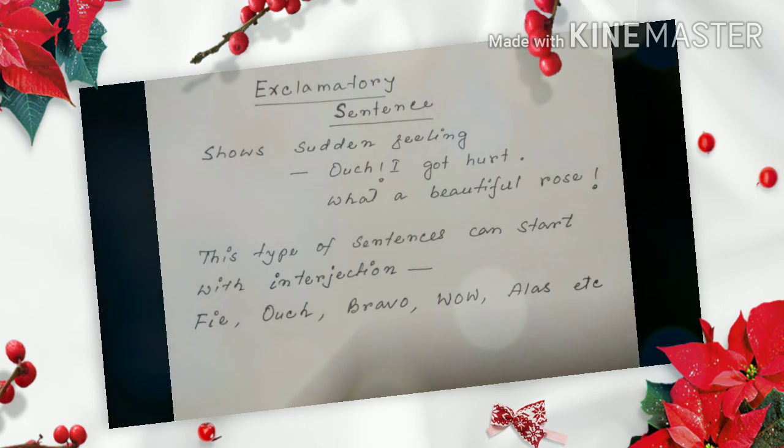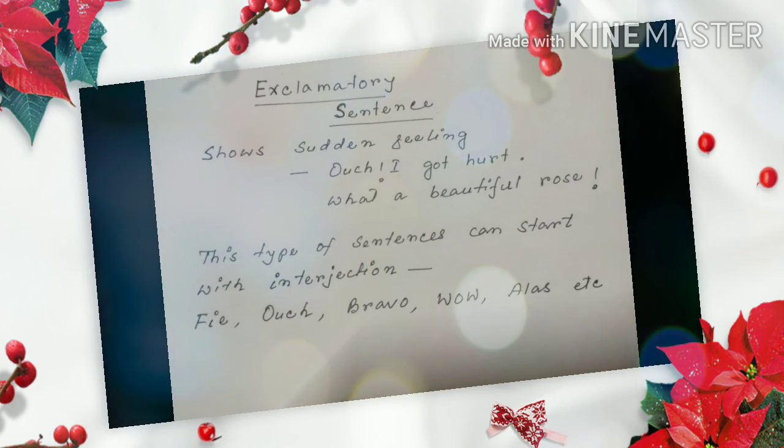Now the last, the fourth sentence type, is called exclamatory sentences. What is an exclamatory sentence? An exclamatory sentence is a type of sentence which shows the sudden feelings or emotion of a person. Every exclamatory sentence ends with an exclamation mark.